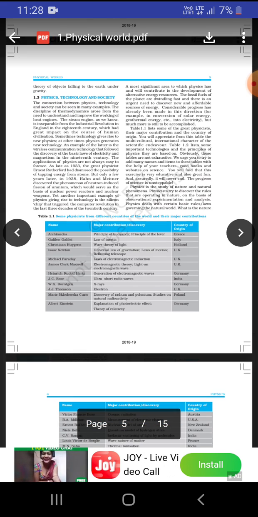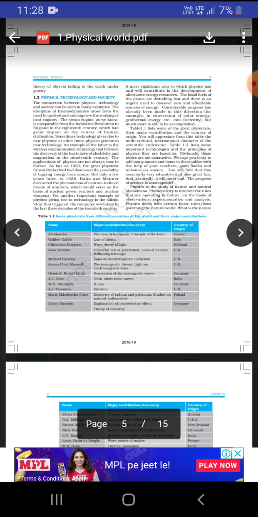And Michael Faraday, who told about the law of electromagnetic induction, and James Clerk Maxwell, who told about electromagnetic theory and electromagnetic waves, and many more scientists, and mainly Albert Einstein, who told us about the theory of relativity and the photoelectric effect.